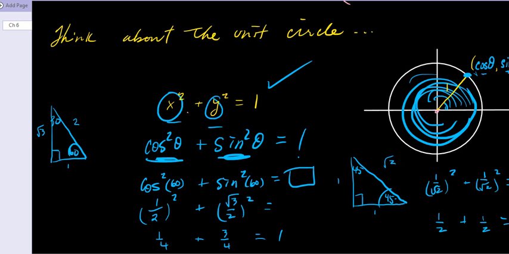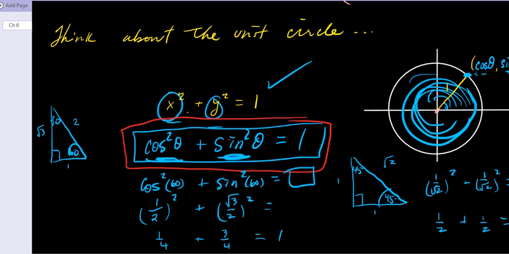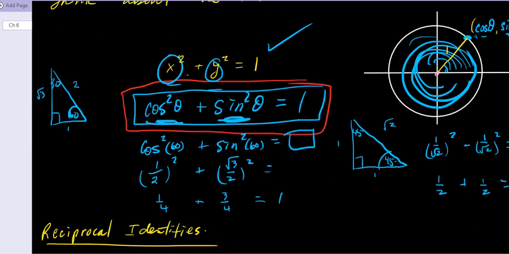Okay, so as far as our exploration here, it seems that everything that we've tried has worked. And we cannot find a counterexample at all. So this is an identity. That is an identity. It's called the Pythagorean identity.